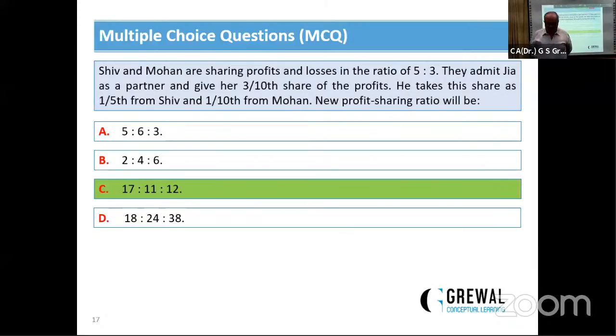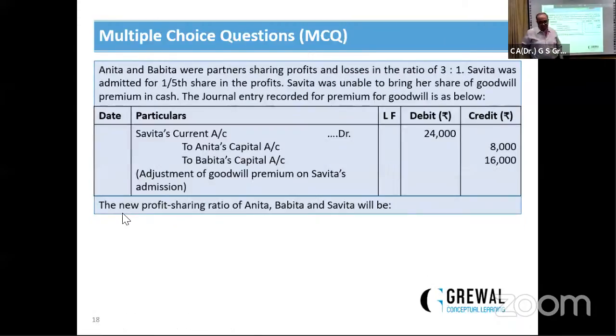We can check this ratio: 17 plus 11 is 28, 28 plus 12 is 40. 12/40 is the same as 3/10. Her share is 3/10. Yeah, 3/10, 12/40, 3/10. These are correct answers. Next. ये क्वेश्चन बहुत अच्छा क्वेश्चन है.